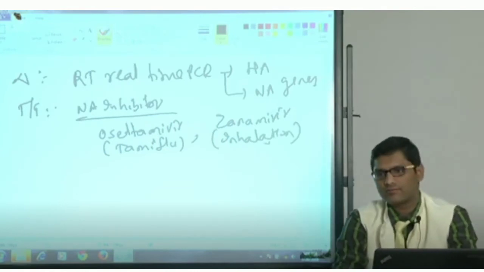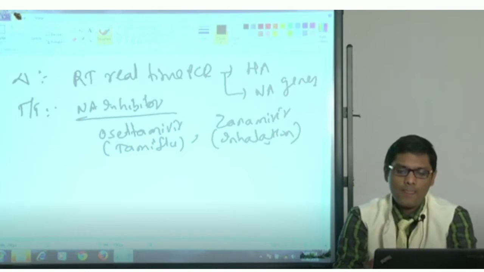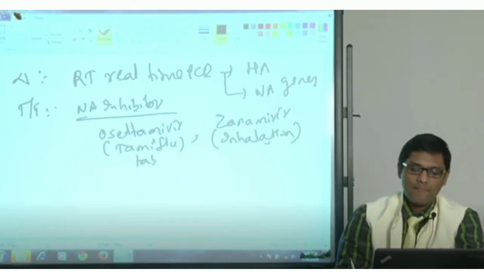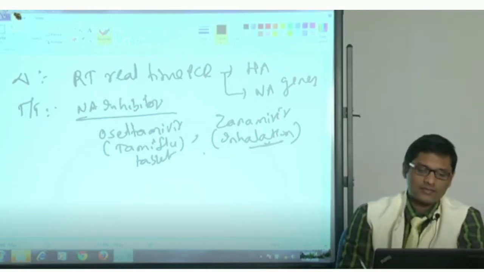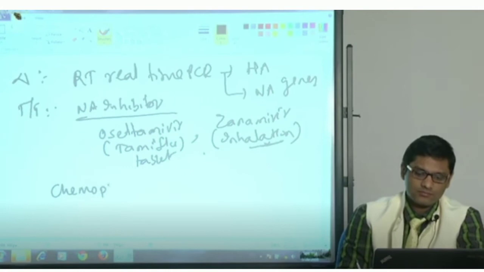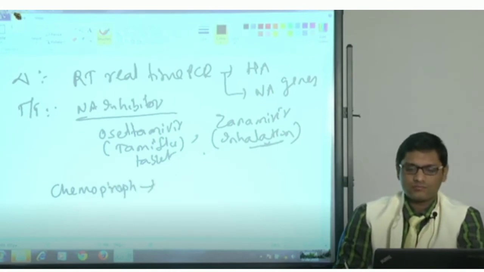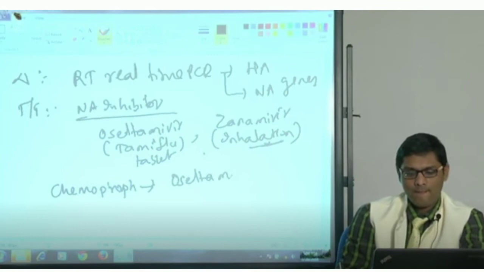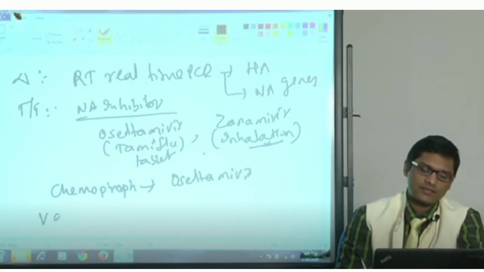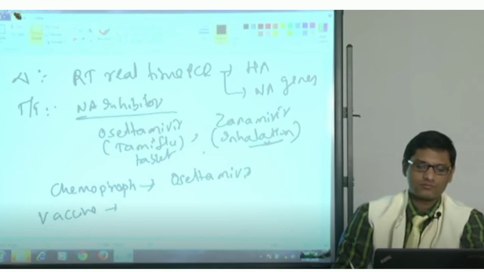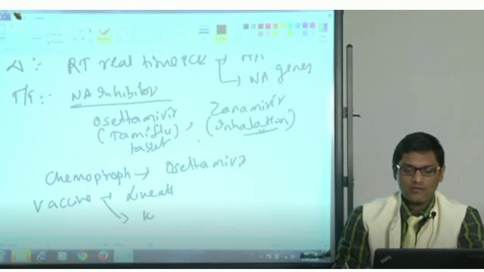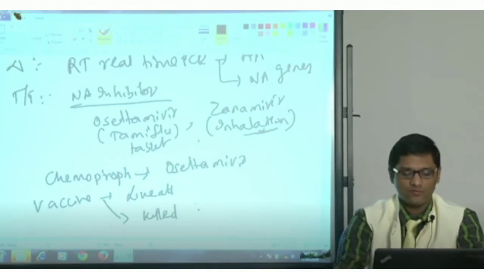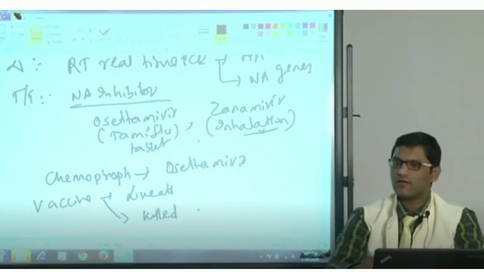Oseltamivir is available as Tamiflu tablets, whereas Zanamivir is given as inhalational sprays. For chemoprophylaxis also, oseltamivir is given. Now we have vaccine prophylaxis also. Both live attenuated as well as killed H1N1 vaccines are available.